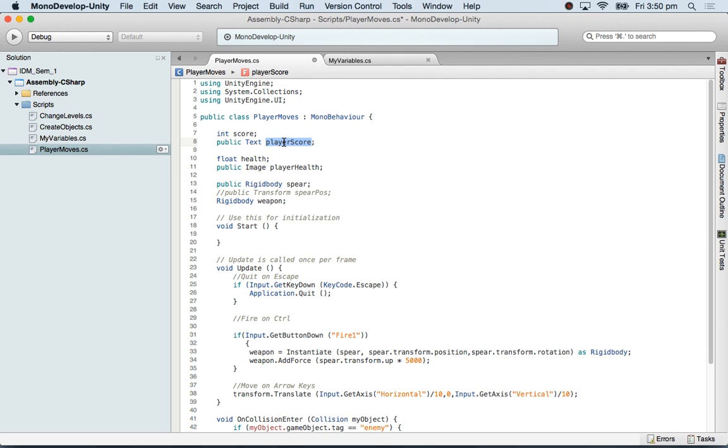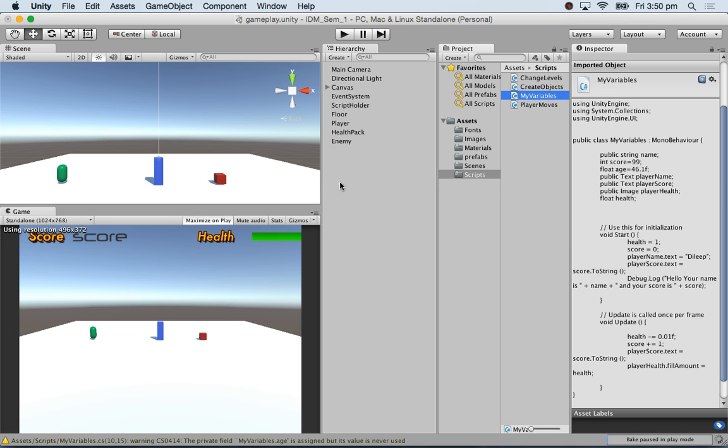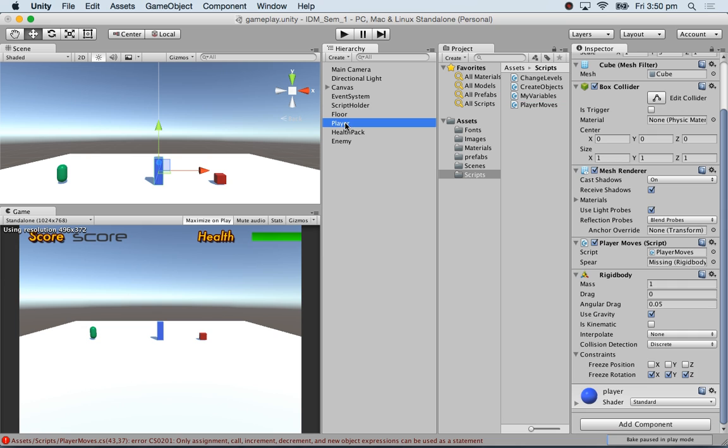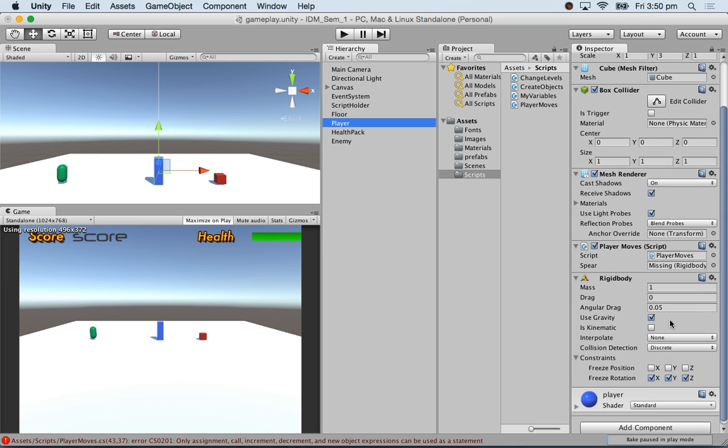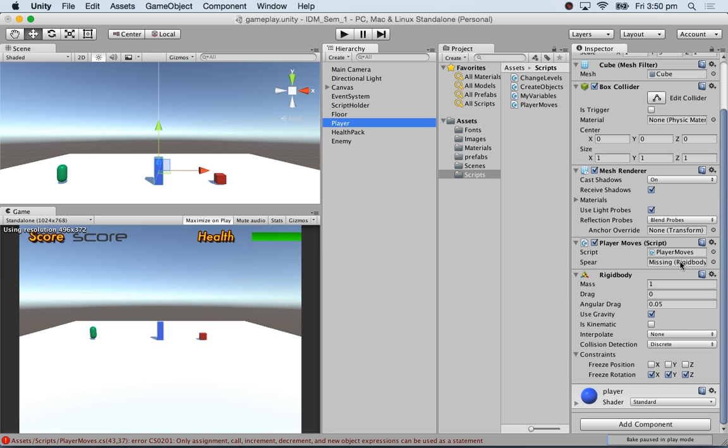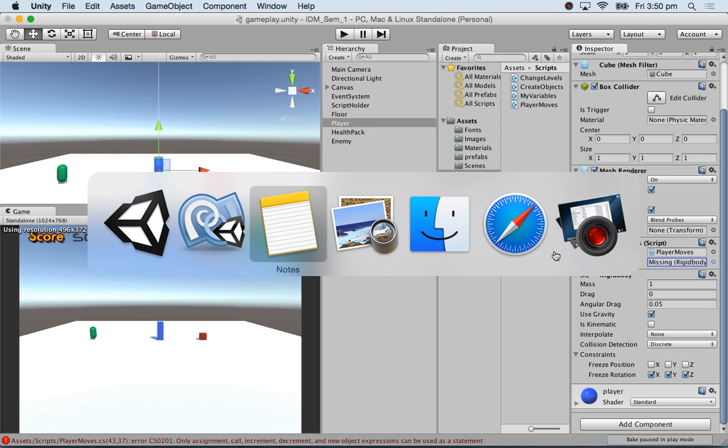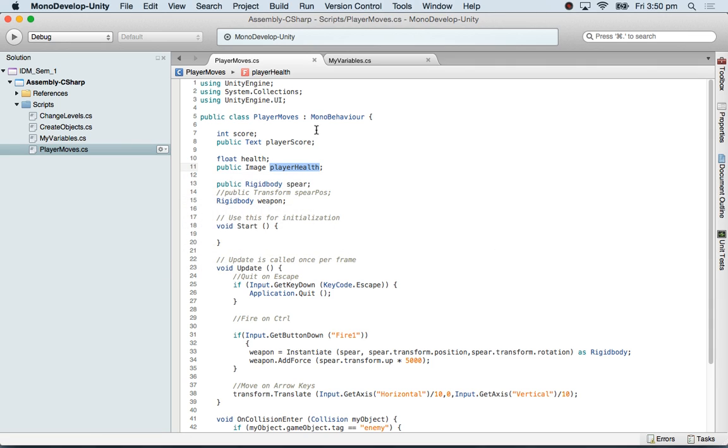Score, public text, then health and player health. Okay? When you save it and you come here and you go to player, you will see, where did spear come from? I was just playing with the previous rigid body weapon. Don't need this.